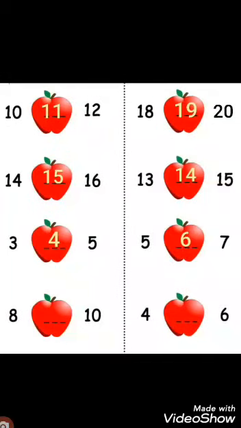Yes, 6. What comes after 5? 6. Because 6 comes after 5. So students, 6 is the between number. And 6 comes before 7. It means 6 is the between number. Okay dear students. 5, 6, 7. The sequence of counting is correct. So 6 is the between number.